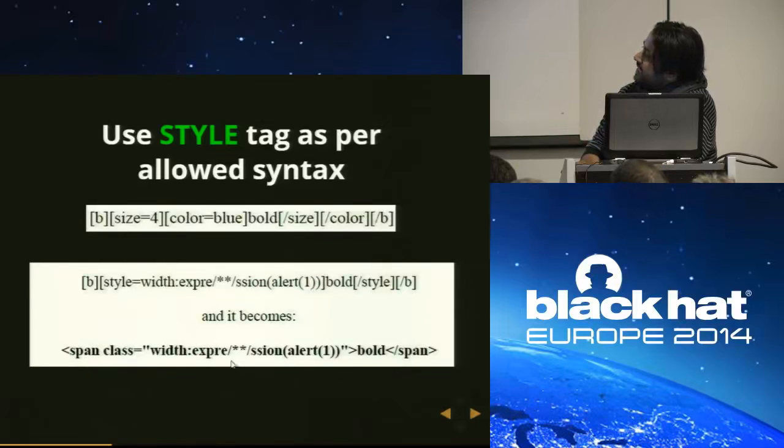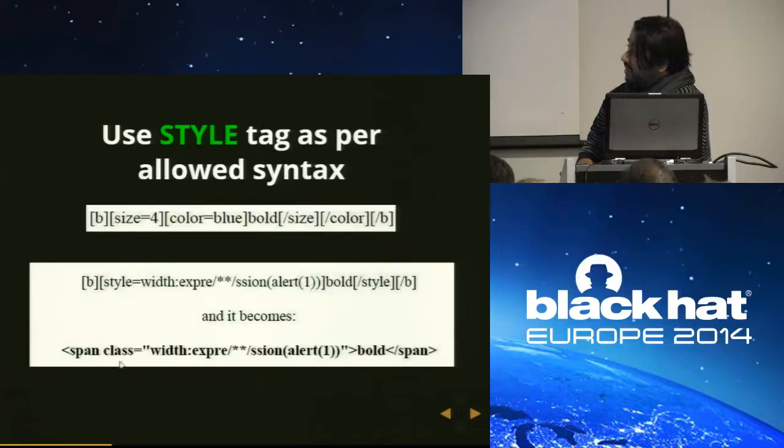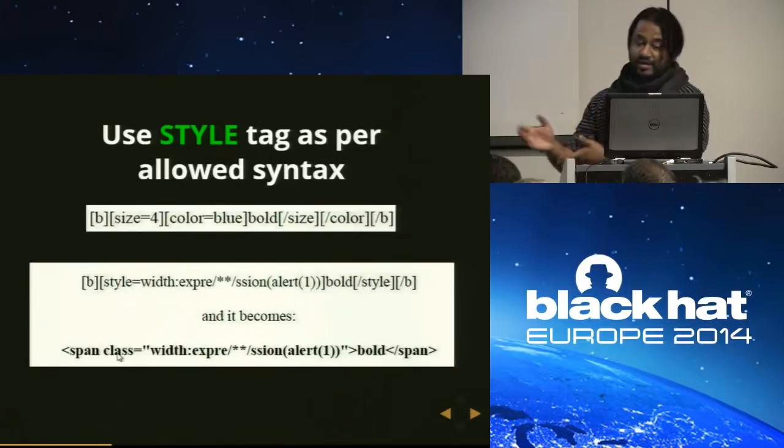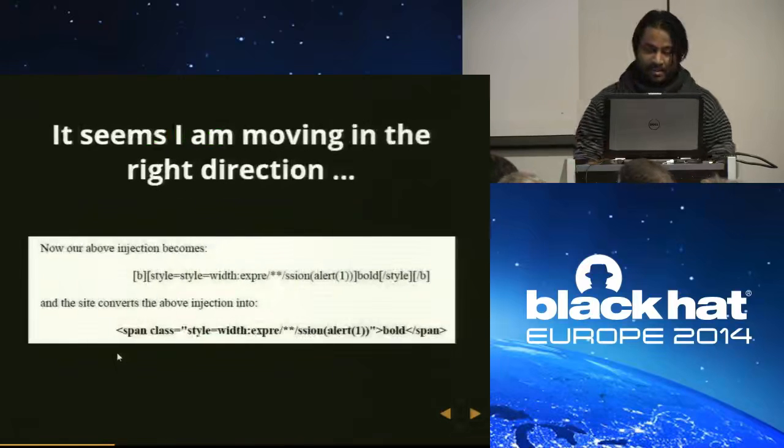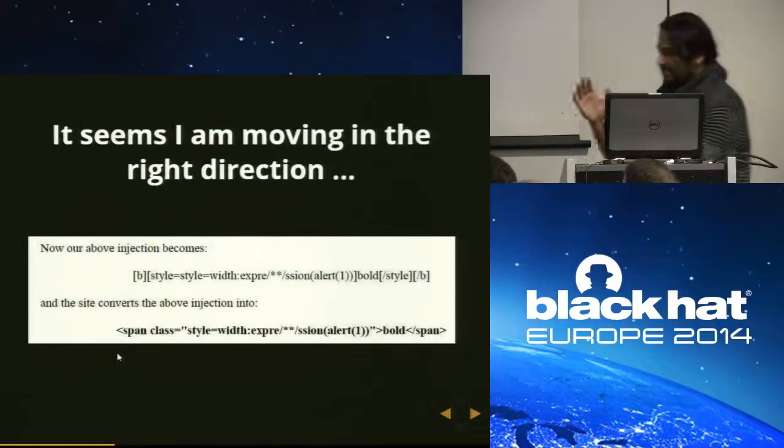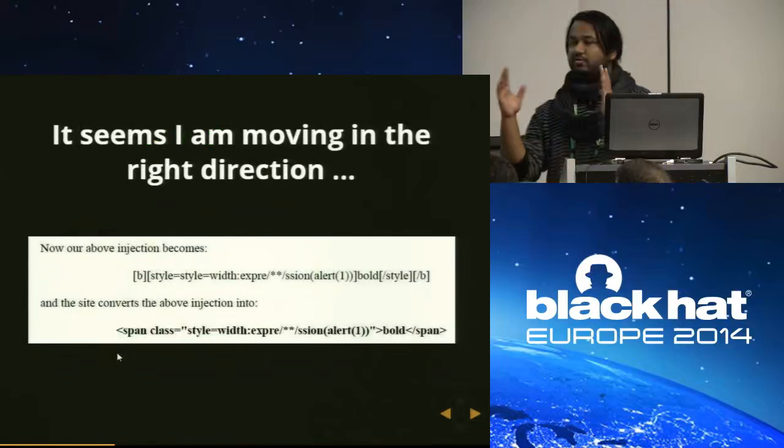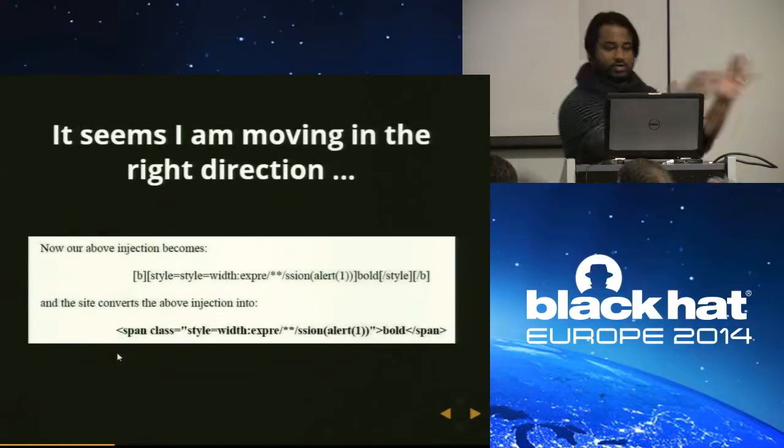It seems that it will work, but the problem is that if I use style, then dynamically they generate an attribute called class. The value looks fine, it should work, but if we need style here we have a class. So the next problem: how to get rid of this class? I am getting the value I want, but how to get rid of this?